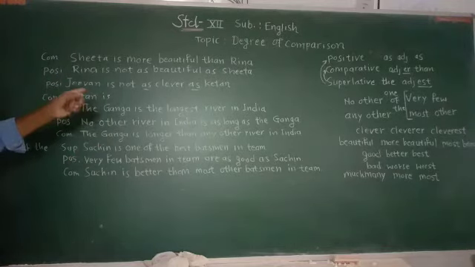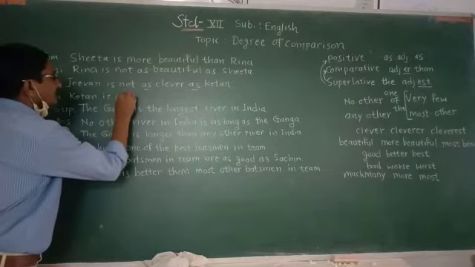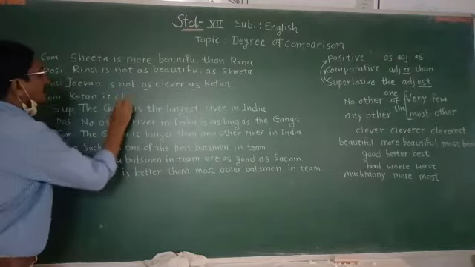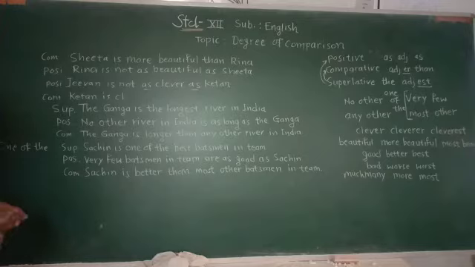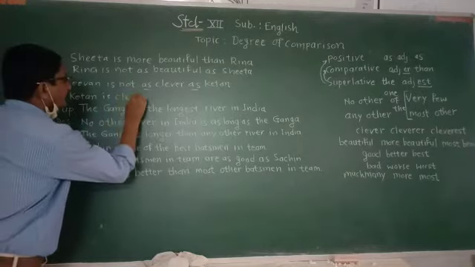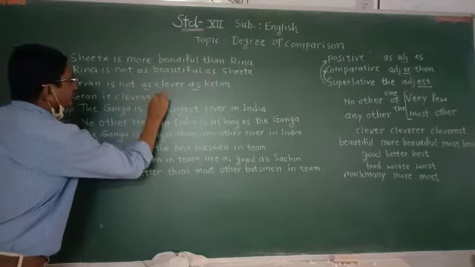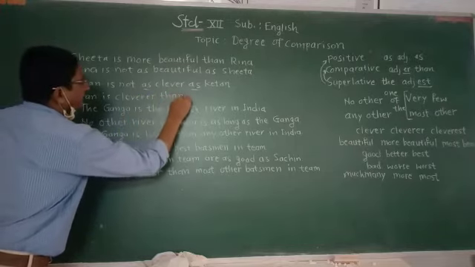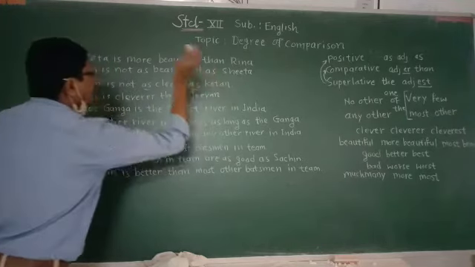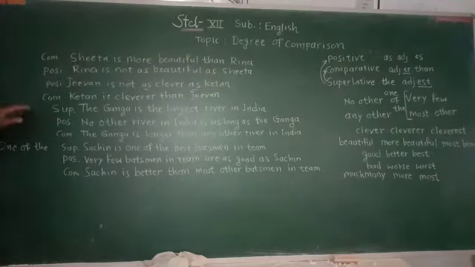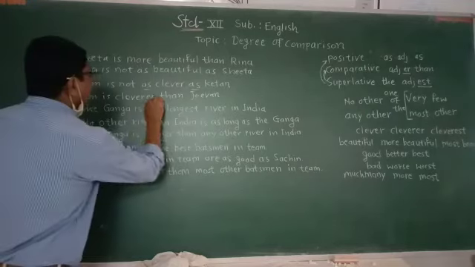Jeevan is not clever, means Ketan is clever. Ketan is cleverer than Jeevan. In this way, we change it into comparative degree.